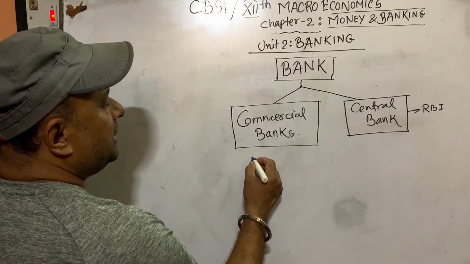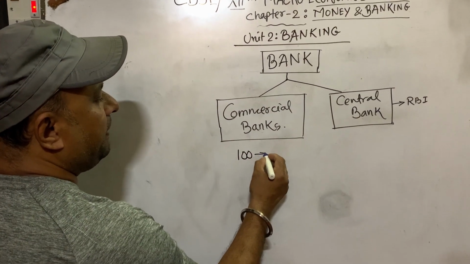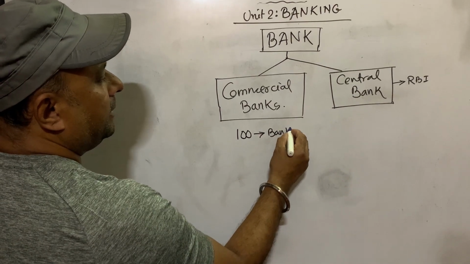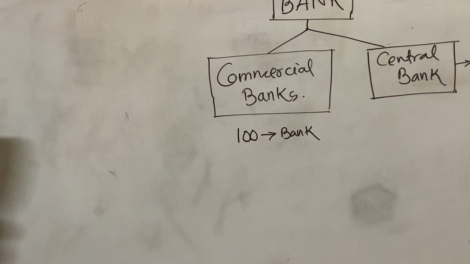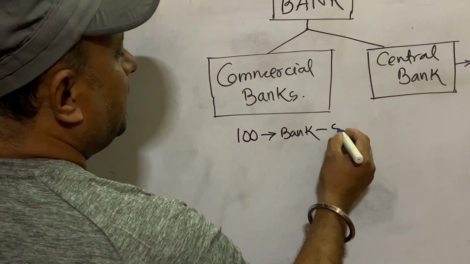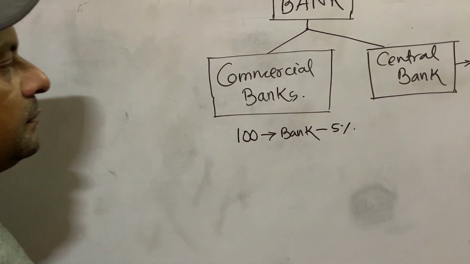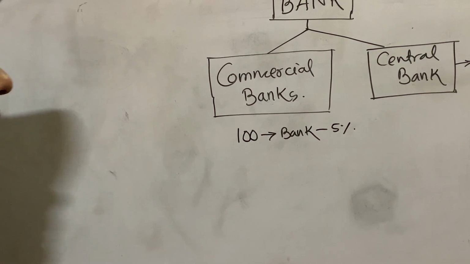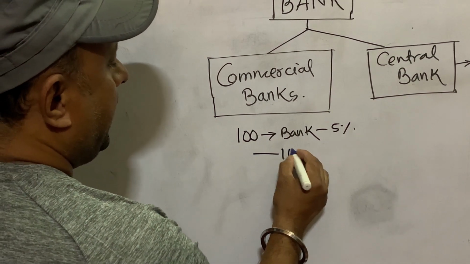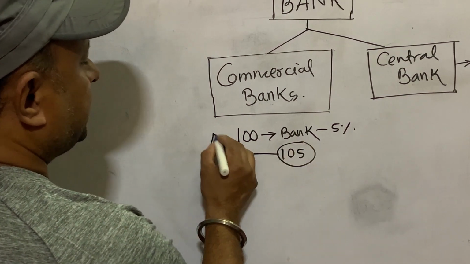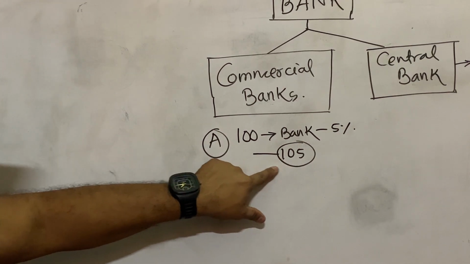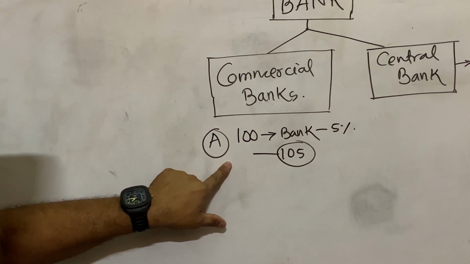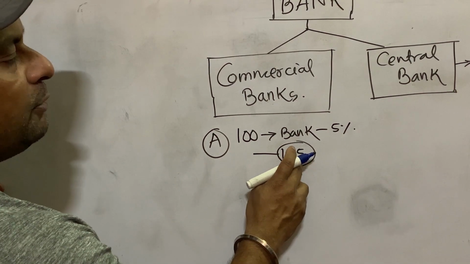How? Suppose a person deposits 100 rupees in a commercial bank. Why will they deposit money? Because people get interest against the deposit. Suppose bank provides 5% interest. It means after 1 year, the bank will return 105 rupees to that person. A is the person who deposits 100 rupees. Bank will return him 105 rupees after 1 year. Now from where will bank get this 5 rupees?